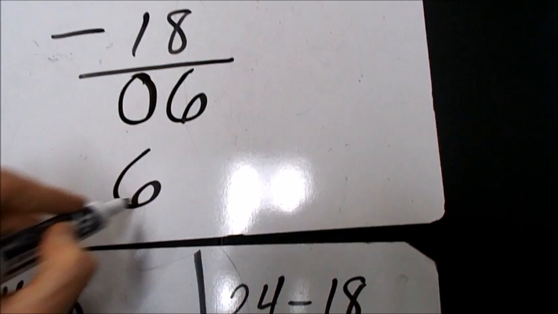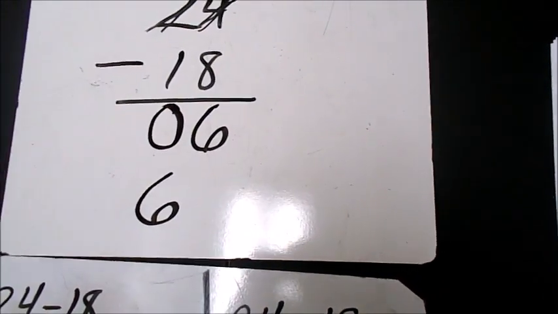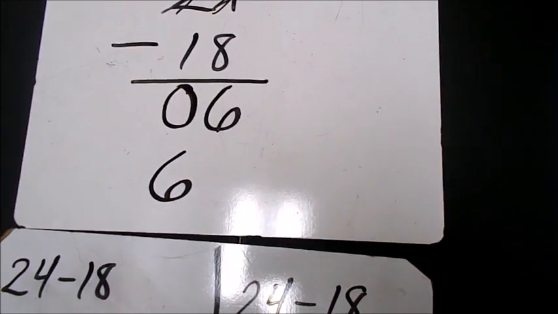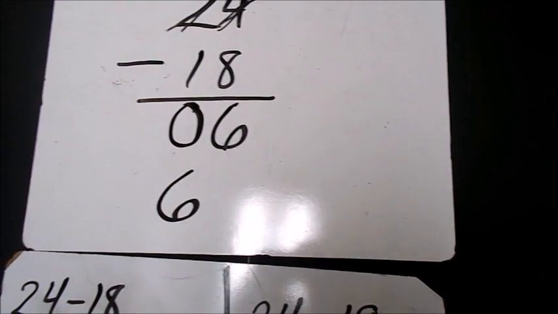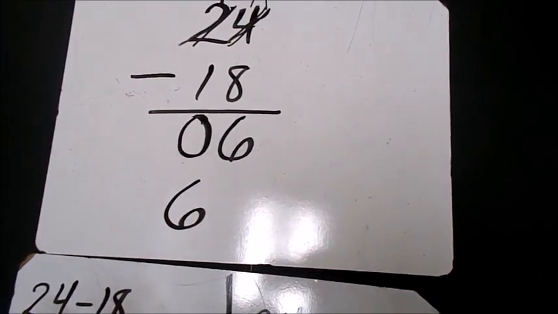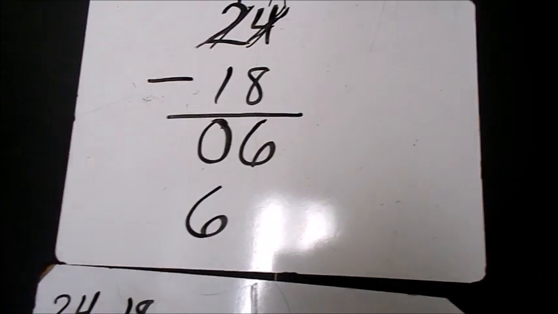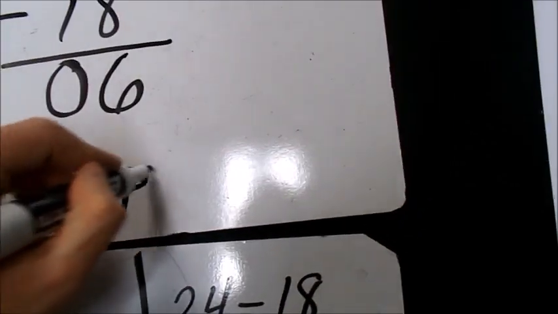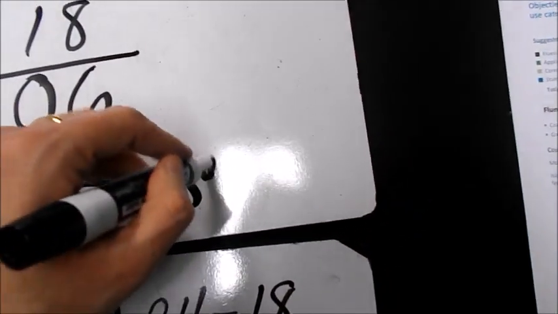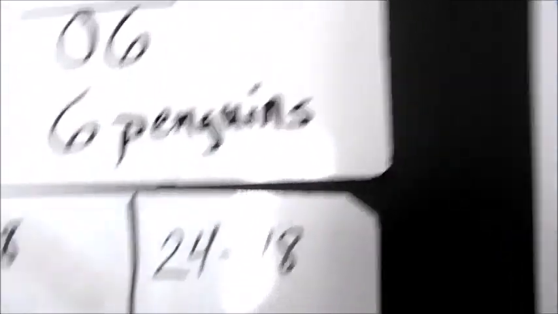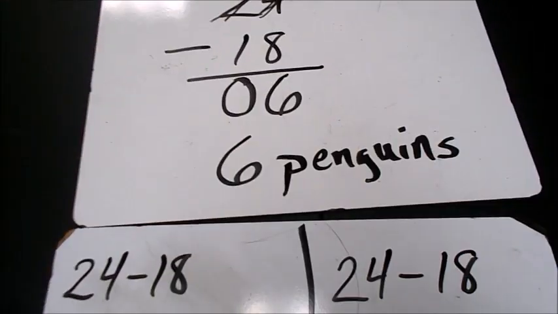Because this is a word problem, we need to attach a label. We are comparing penguins to whales. Therefore, the question says, how many more penguins than whales are there? There are 6 penguins more. So I'm going to write 6 penguins. And that is just one way that we could do that.